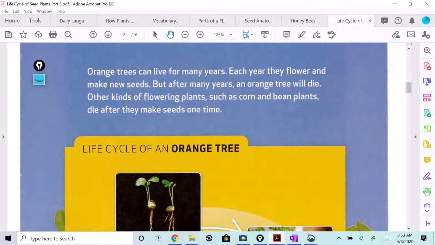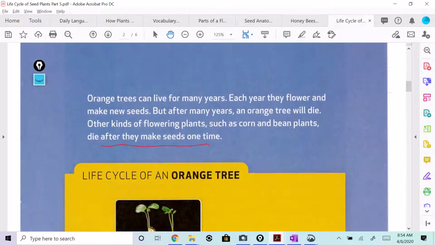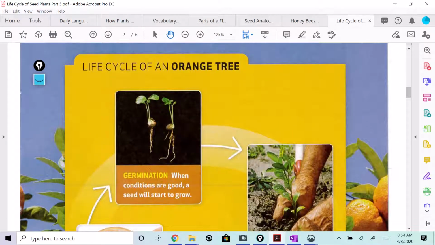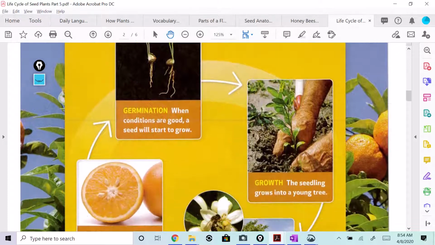Each year they flower and make new seeds. But after many years, an orange tree will die. Other kinds of flowering plants, such as corn and bean plants, die after they make seeds one time. Orange trees can make seeds many, many times. The life cycle of an orange tree.